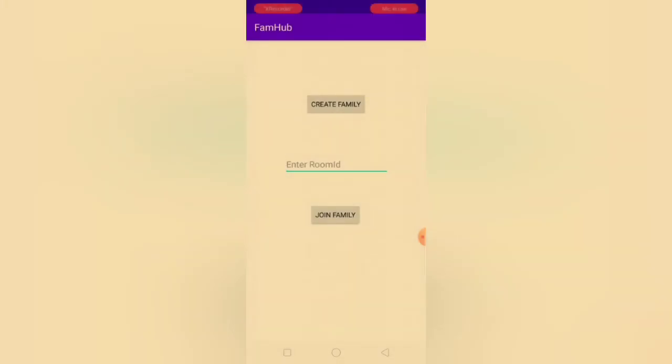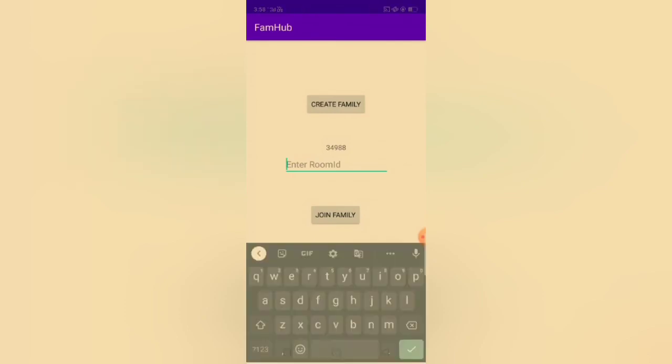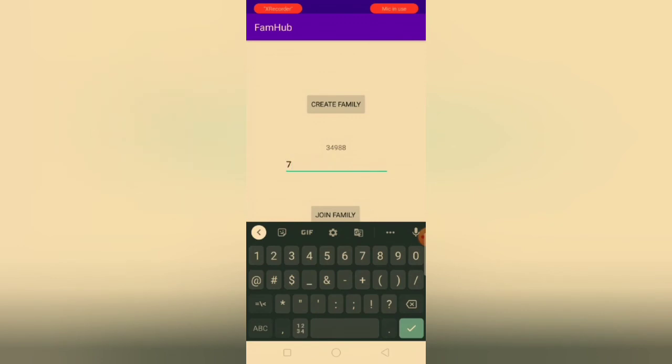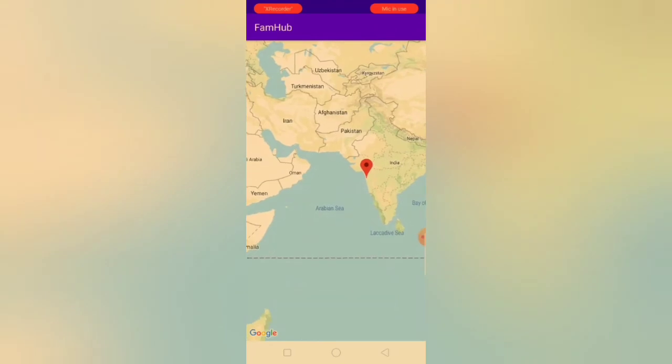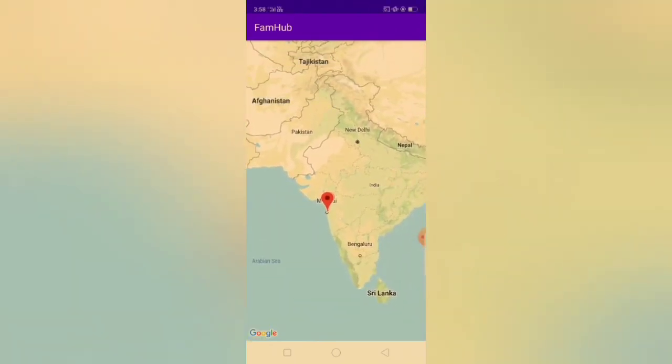Now here I have two options. Either you can create a room ID or you can enter any existing room ID. If you create this room ID, you can share it with all your family members so that they can join this room, and then you can view the location of your family members and track them. I have already created a room ID, so I'm going to join that room ID. The moment you press join family, as location services were already enabled, it will retrieve your coordinates and plot them onto the Google map.